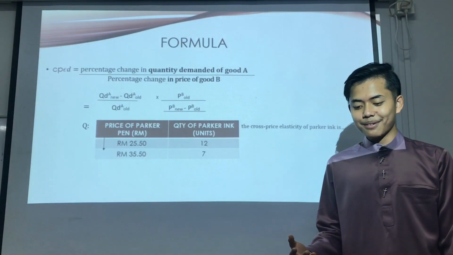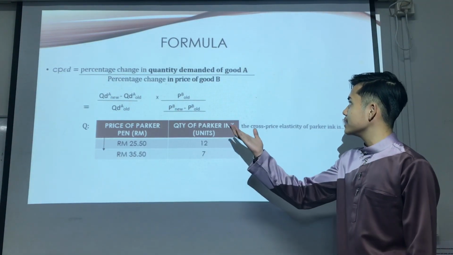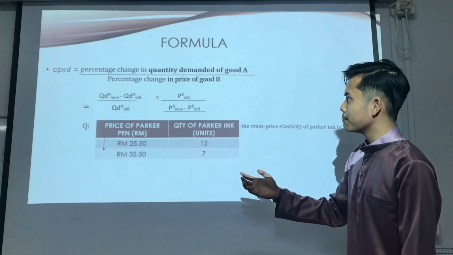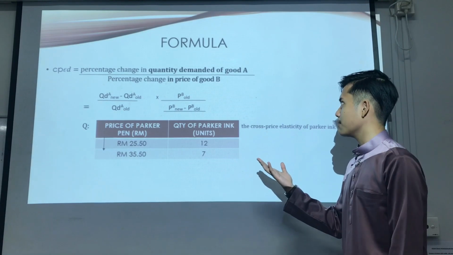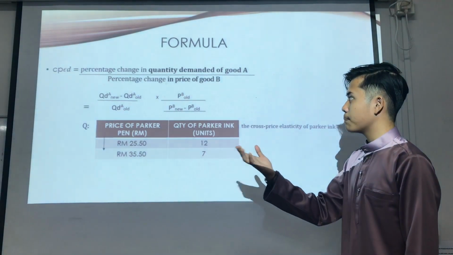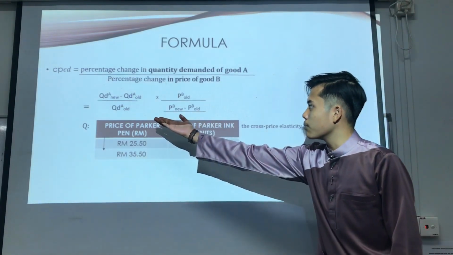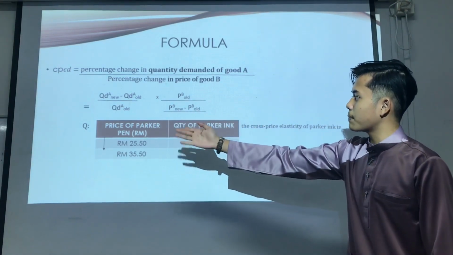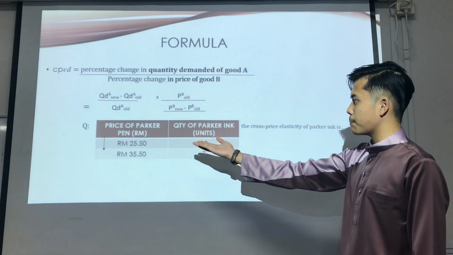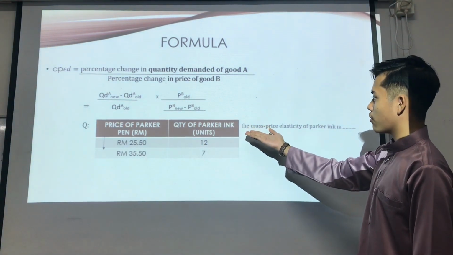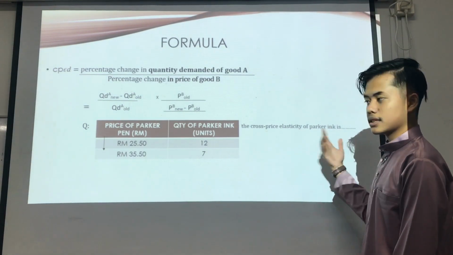My name is Ahmed, and I take over. I will explain to you about the cross price elasticity of demand. Okay, you can see this formula. CPED equals percentage change in quantity demanded of good A over percentage change in price of good B. You can see this formula, using the price of Parker pen and the quantity of Parker pen.